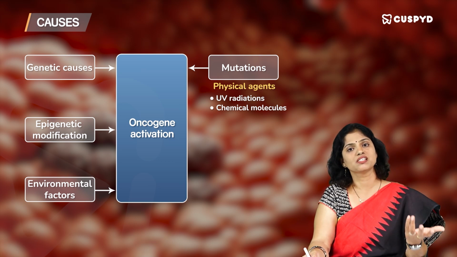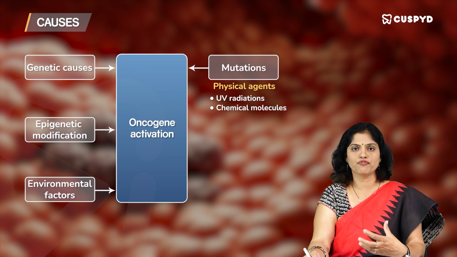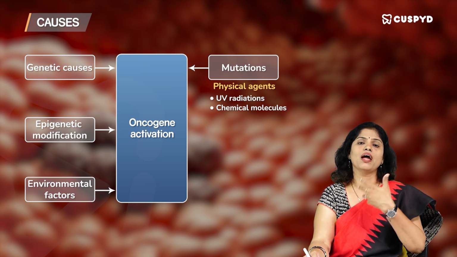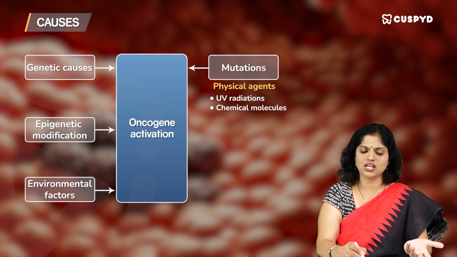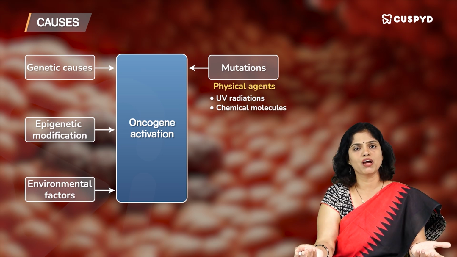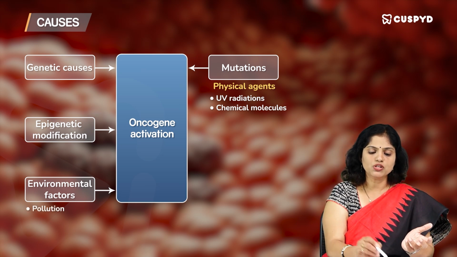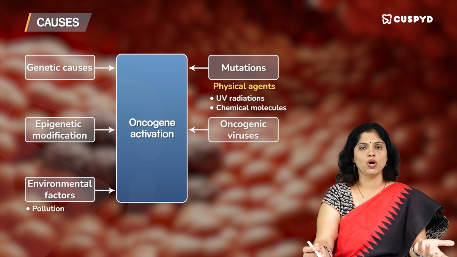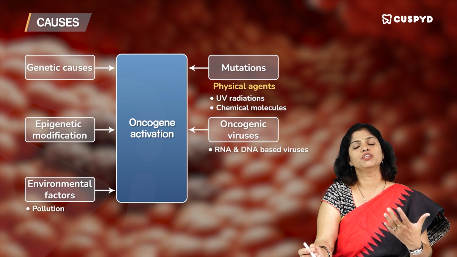Even in terms of excessive drug usage, sometimes we are giving our body a lot of chemicals. So, these chemical and physical mutagens might be triggers to activate the oncogenes, and there are various other environmental factors, as I said, pollution. Now, this can also be caused by oncogenic viruses. So, there are a lot of RNA, DNA based viruses which will cause cancers.